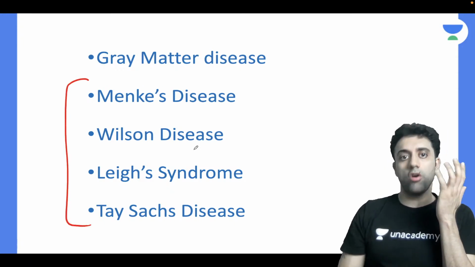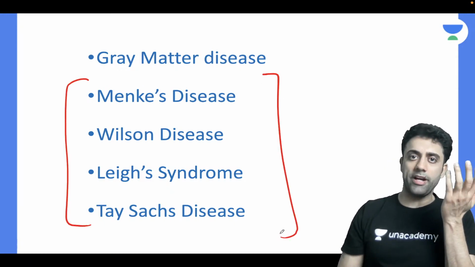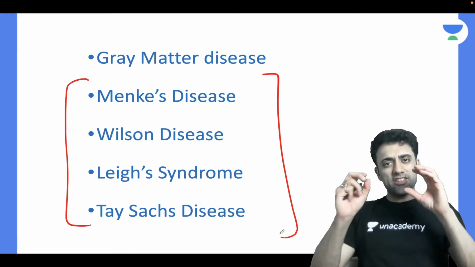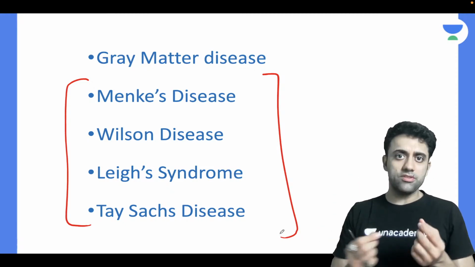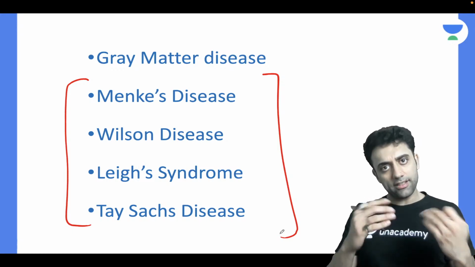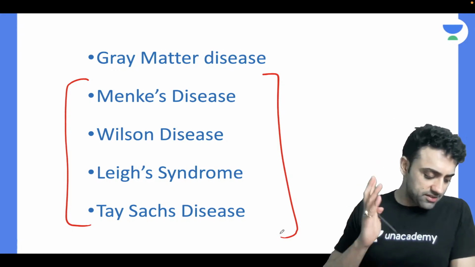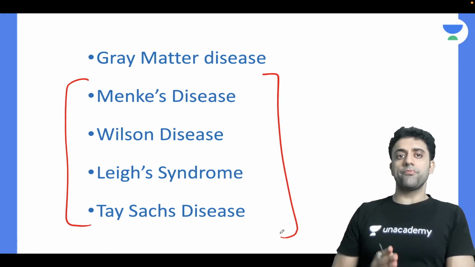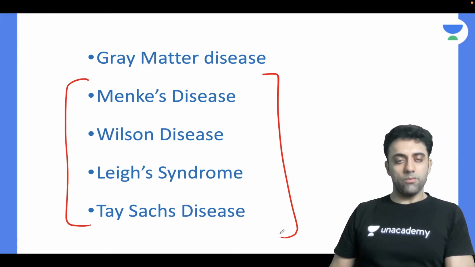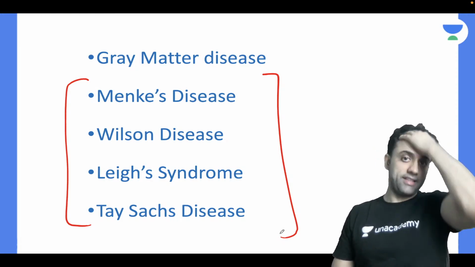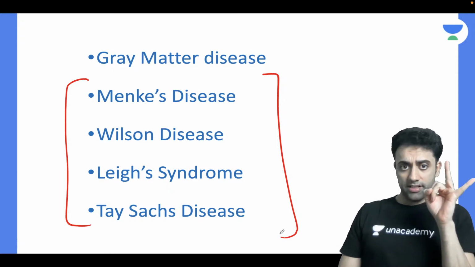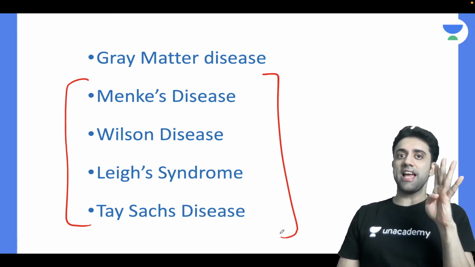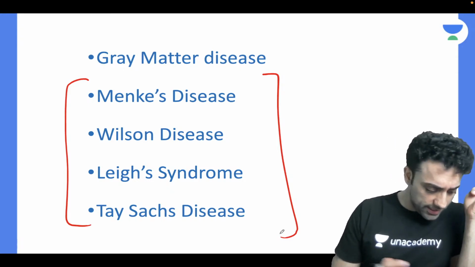See, there are a lot of diseases of gray matter and white matter. At least I want you to remember this much, because drop by drop the ocean is made; if you remember drop by drop, the ocean will form by itself. So please, can we appreciate, yes or no? Gray matter disease examples: Menkes disease, Wilson disease, which we are studying today, Leigh syndrome, and Tay-Sachs disease. Will you remember or not?